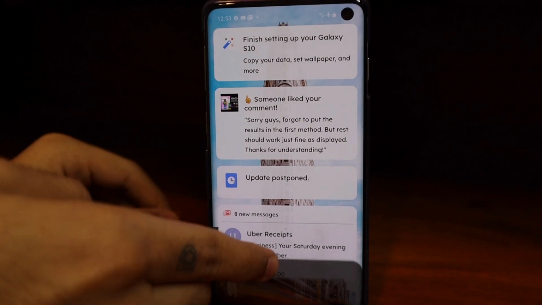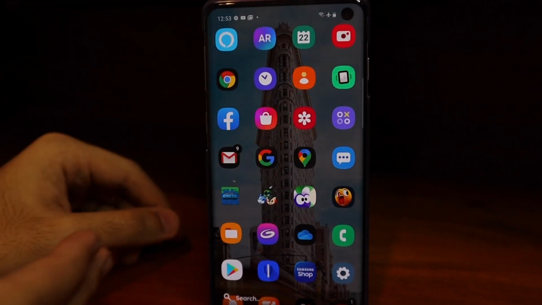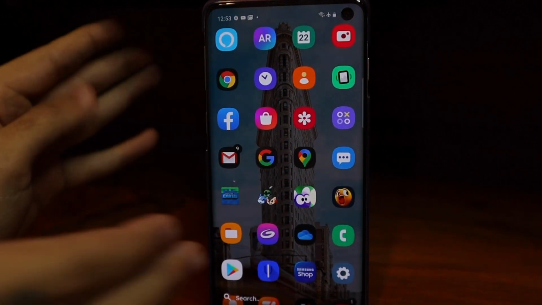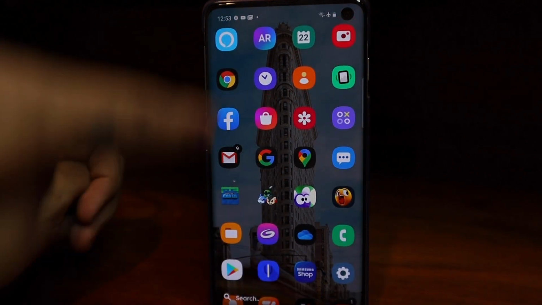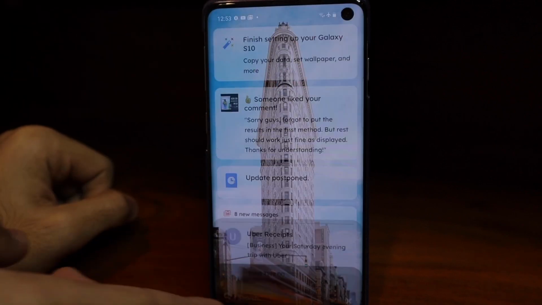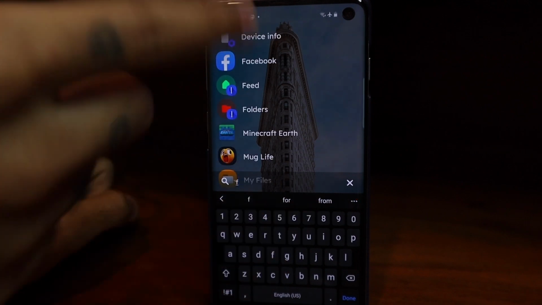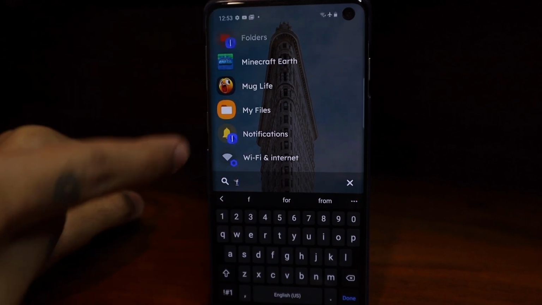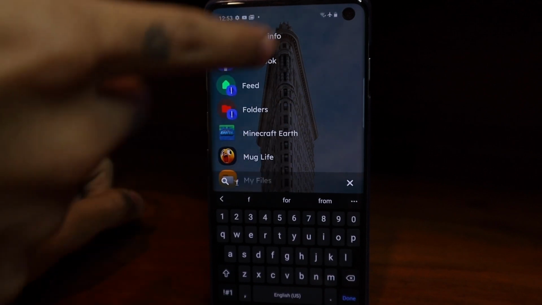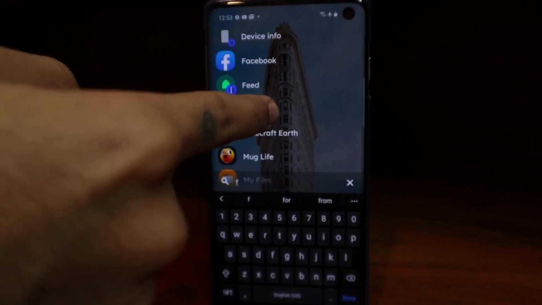If I just scroll up from the bottom right here, it shows me all my applications in all its glory. The one thing that I don't like is there are no labels, and a lot of people do like labels, but I like the clean look overall. At the bottom, you have a search bar, so you can always search for whatever apps you want to. And it also enlists things like settings, notifications, folders, etc. on the device, and you can always go into that from here.